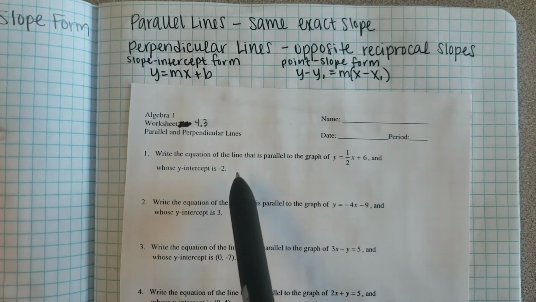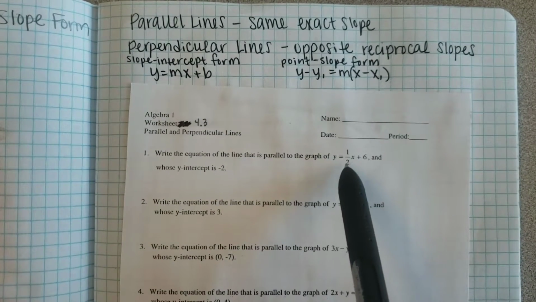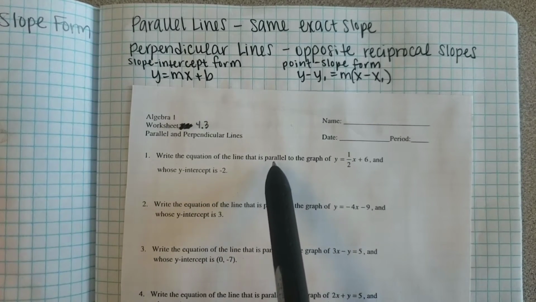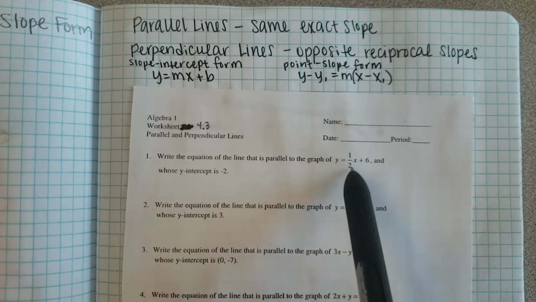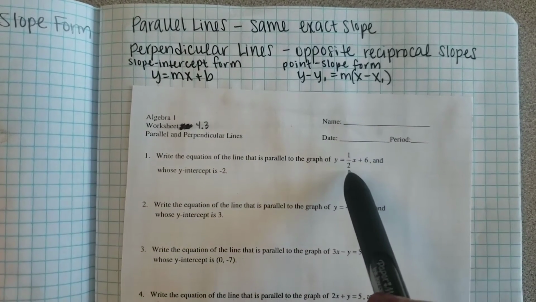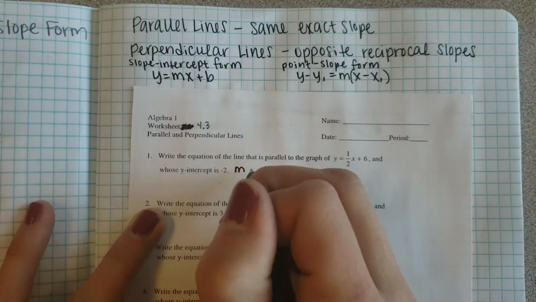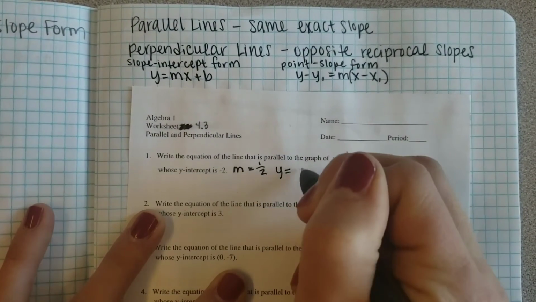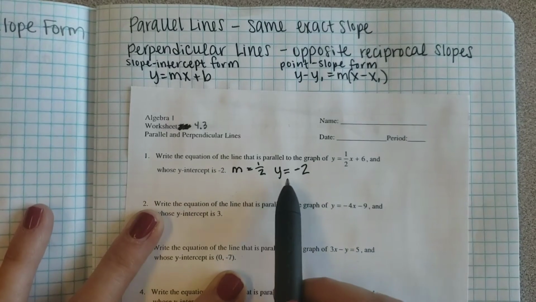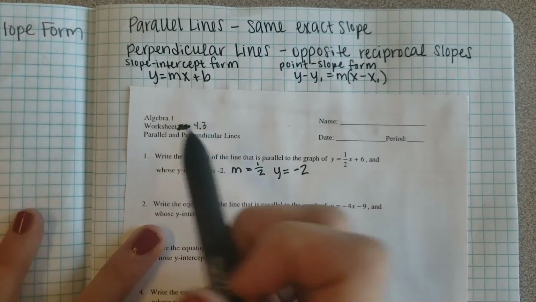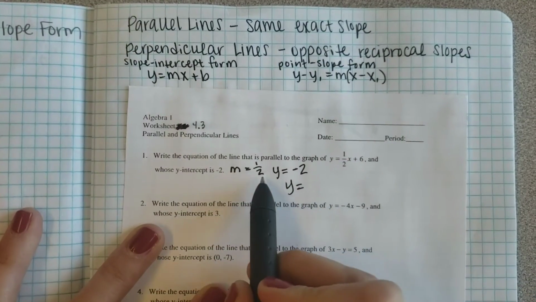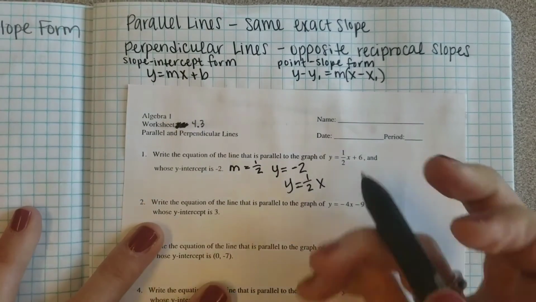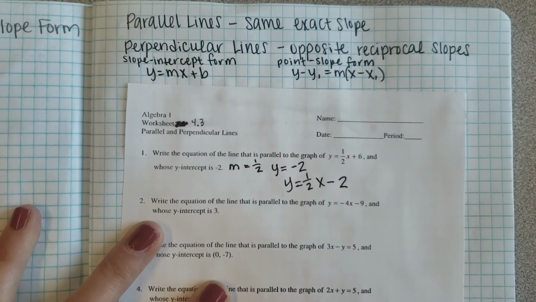So for number one, write an equation of the line that is parallel to the graph y equals 1/2 x plus 6, and whose y-intercept is -2. So if it's going to be parallel, y is already by itself, so it's going to have the same slope. So my slope is going to be 1/2. Then it tells me y-intercept is -2. So this gives me slope and intercept. I'm going to use slope-intercept form. y equals m, which is 1/2, x plus b, so my y-intercept is -2, and I'm finished with that.